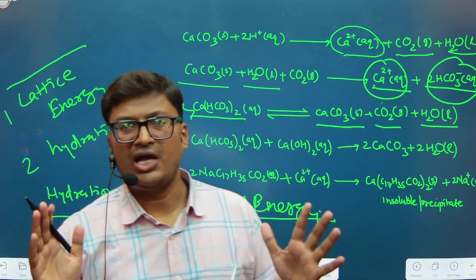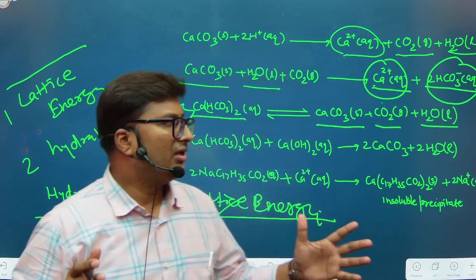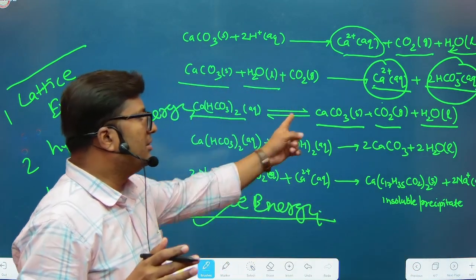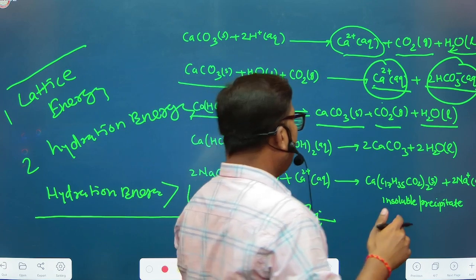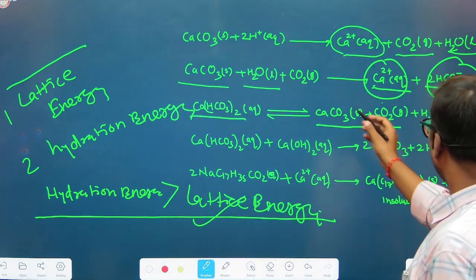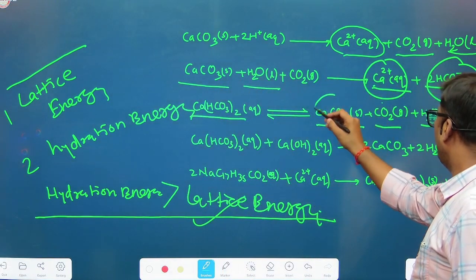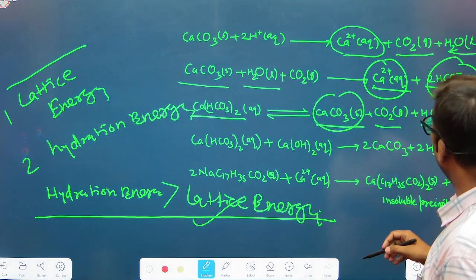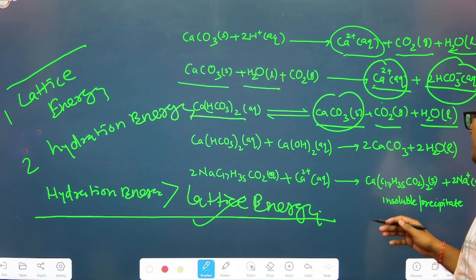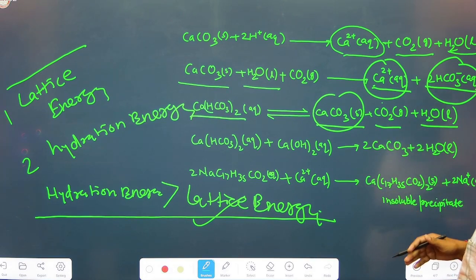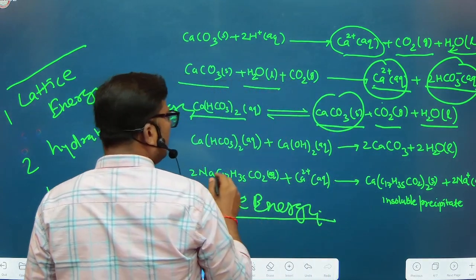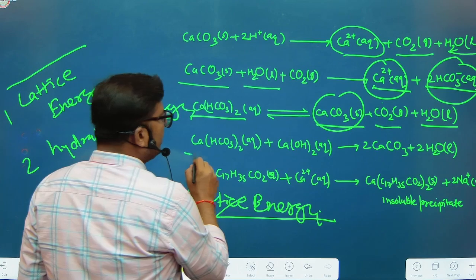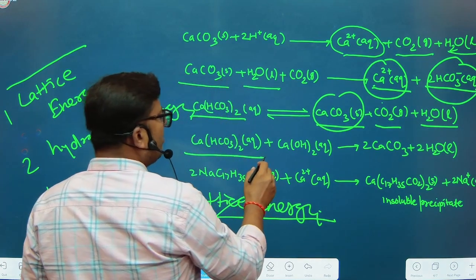But after some time, they undergo complete precipitation and remain at the bottom of the tank. That is calcium carbonate that is formed, which is insoluble in water, so it will remain as such at the bottom of the container, right? Again, in this equation, the calcium bicarbonate reacts with calcium hydroxide.